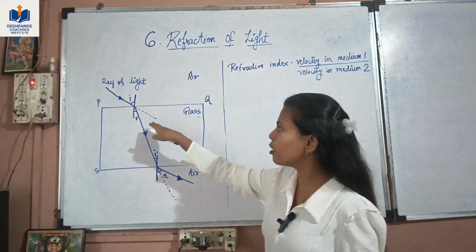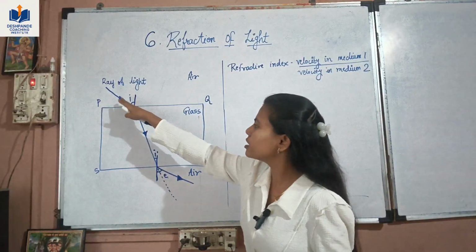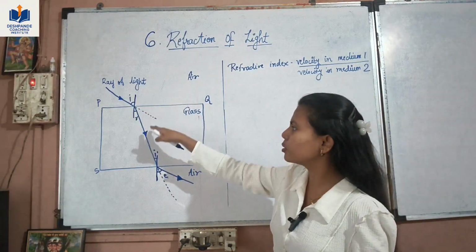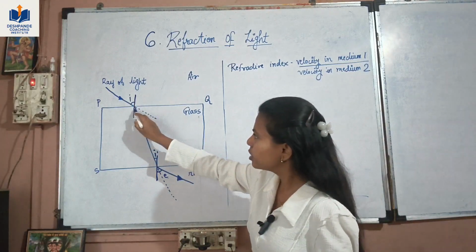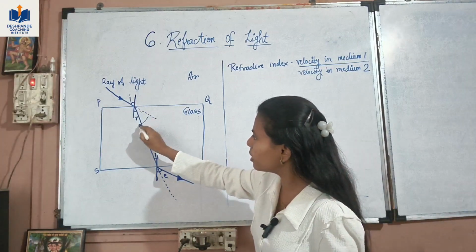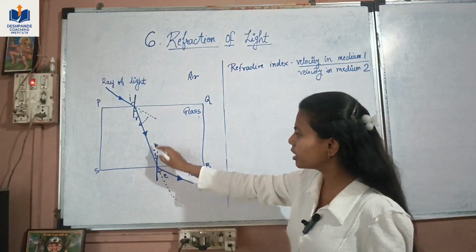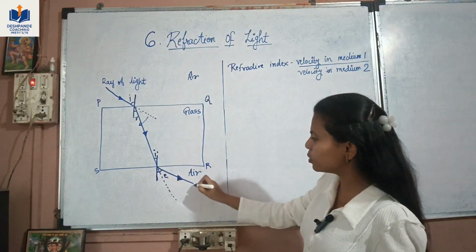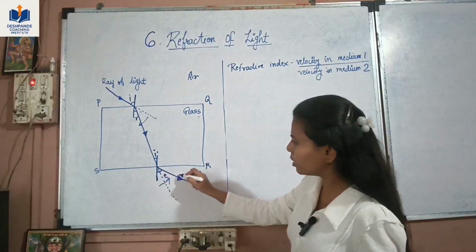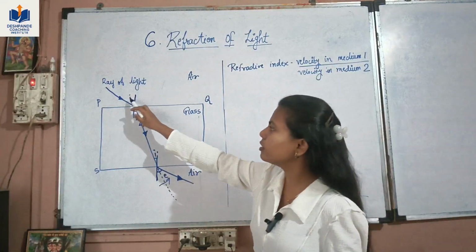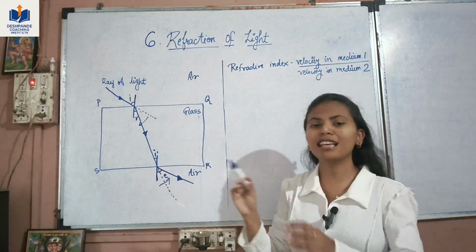Okay, so you must have observed that when the ray first enters from a lighter to a denser medium, it bends towards the normal. And whenever the ray of light enters from a denser to a lighter medium, it is bending away from the normal. But the angle of incidence and angle of emergence are equal.